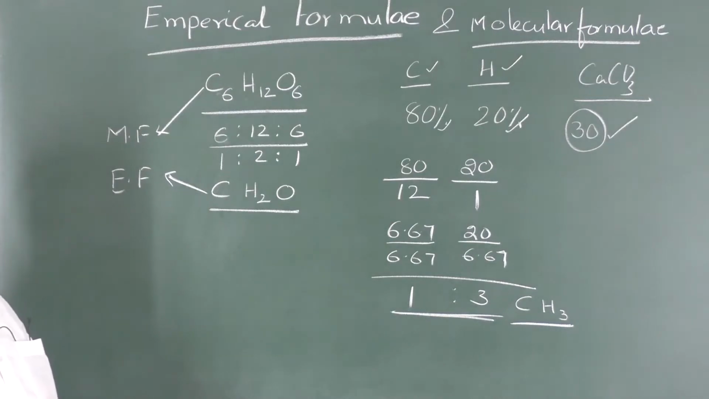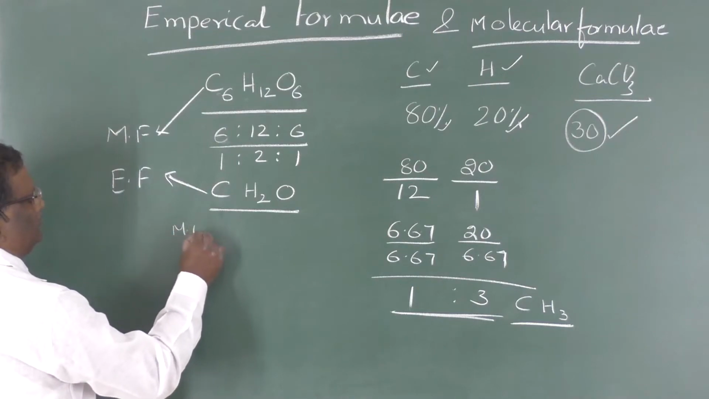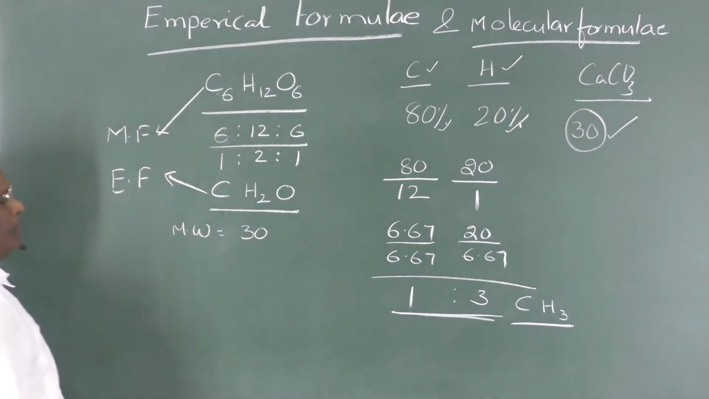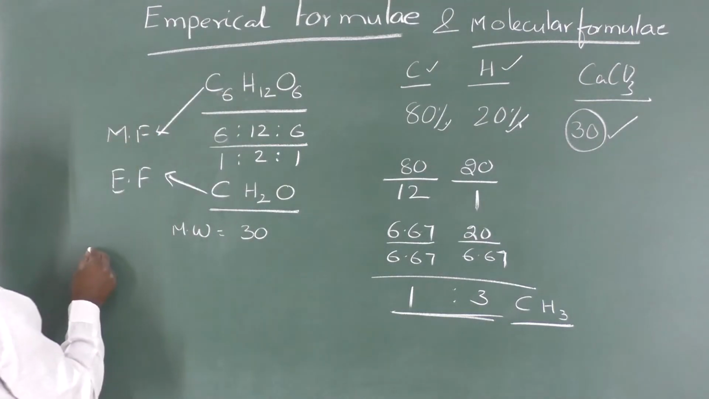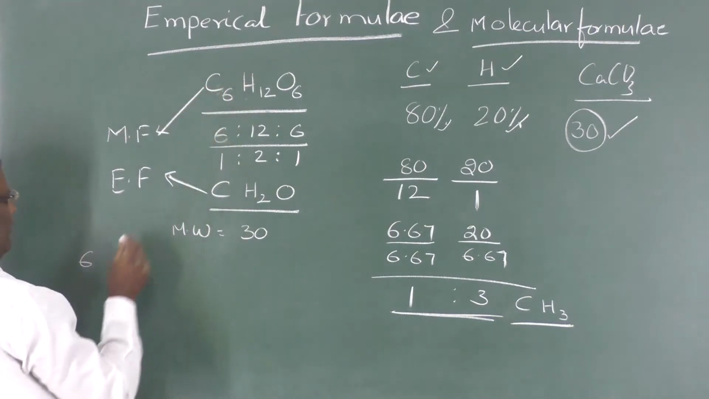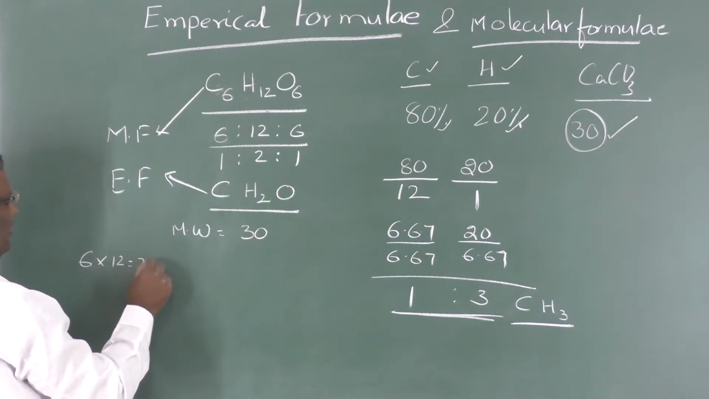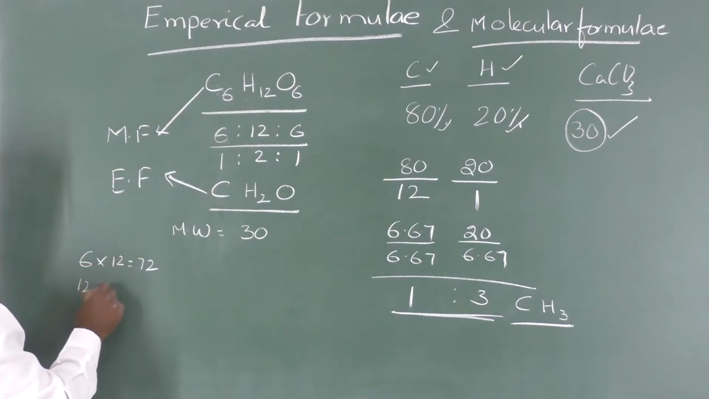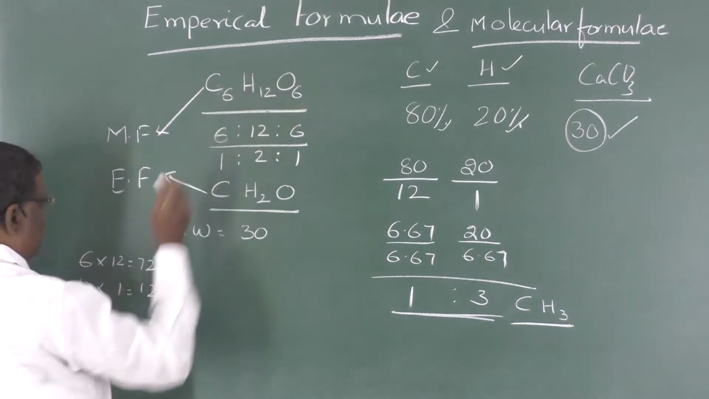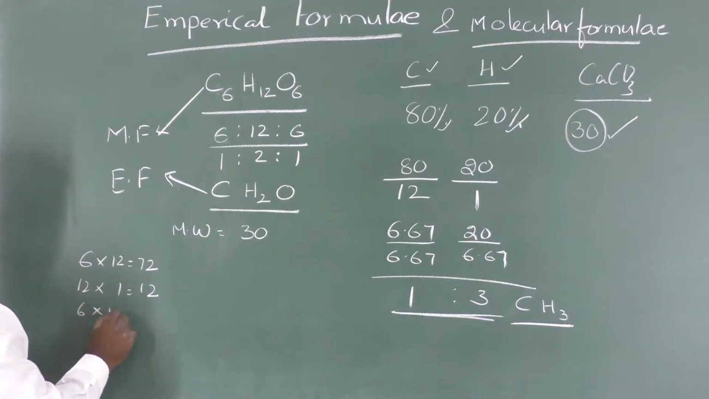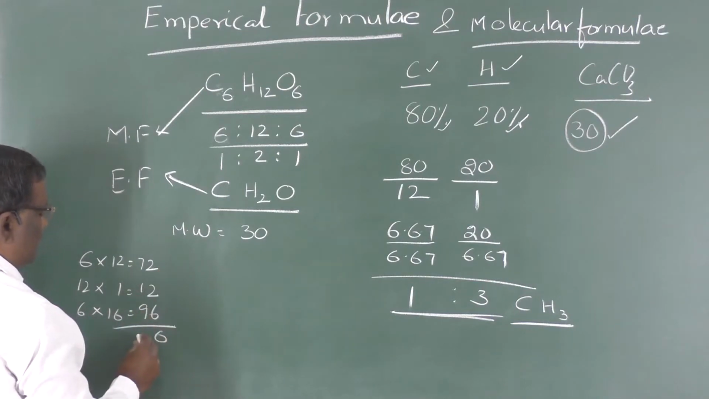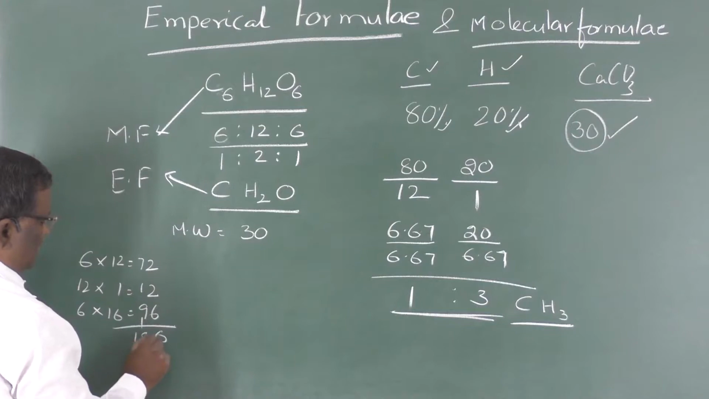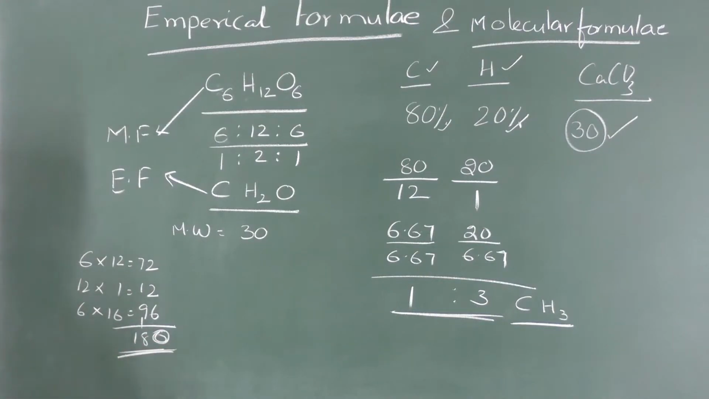Now I have the empirical formula. The molecular weight of the compound is found to be 30. How do I calculate the molecular formula? First, the way to calculate molecular weight: suppose for a compound 6 carbons are there, 6 into 12, 72. 12 hydrogens are there, 12 into 1, 12. 6 oxygens are there, 6 into 16, that is 96. On adding these, we get the molecular weight. This is the way to calculate molecular weight.